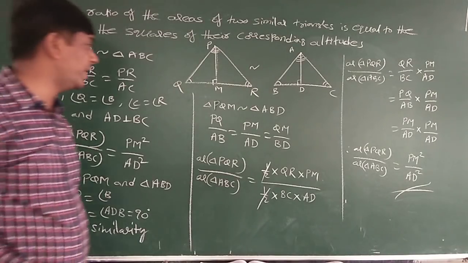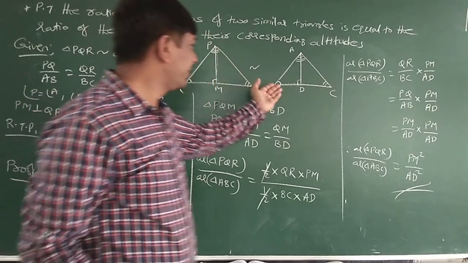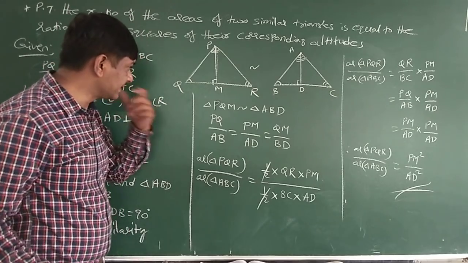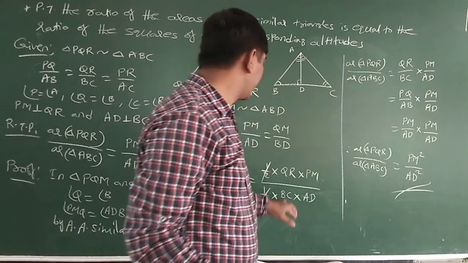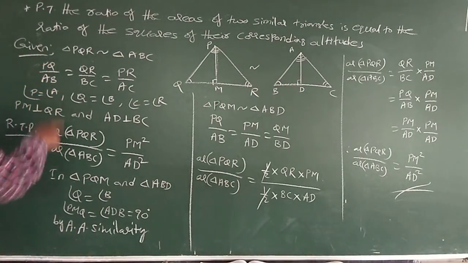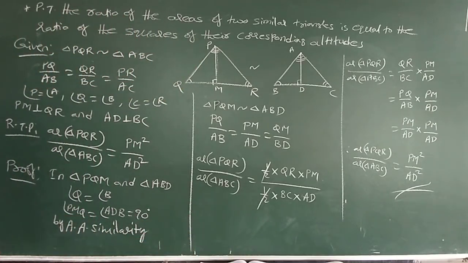Half into base into height. Half into base is QR, height is PM. Half into base is BC and height is AD. Now the halves cancel: QR by BC into PM by AD. QR by BC is nothing but PQ by AD. PQ by AD, replace it, into PM by AD.